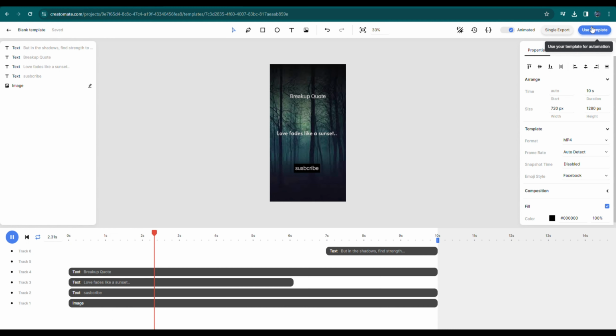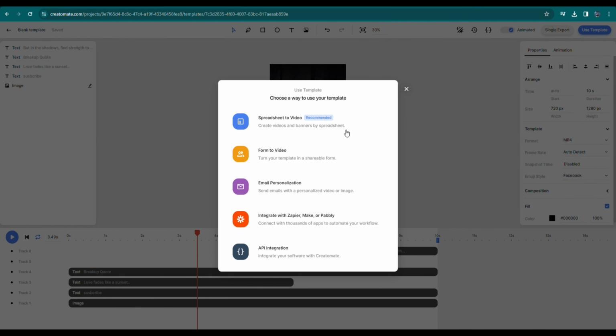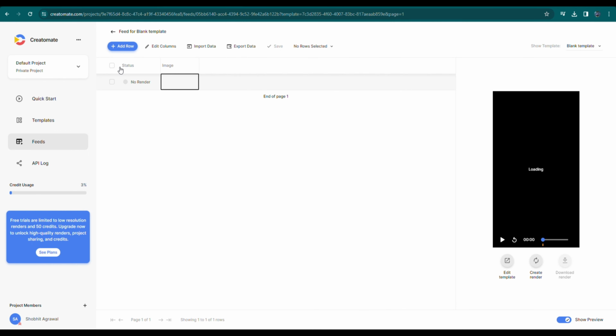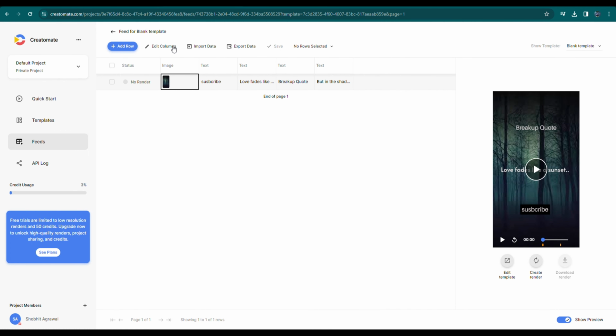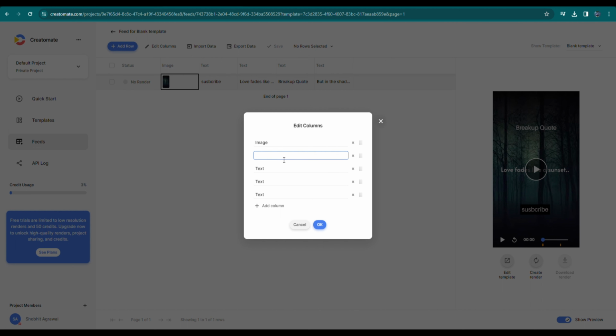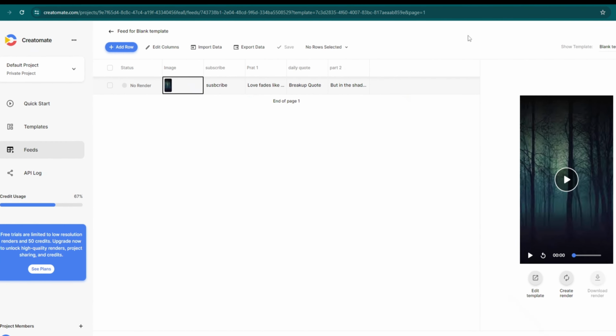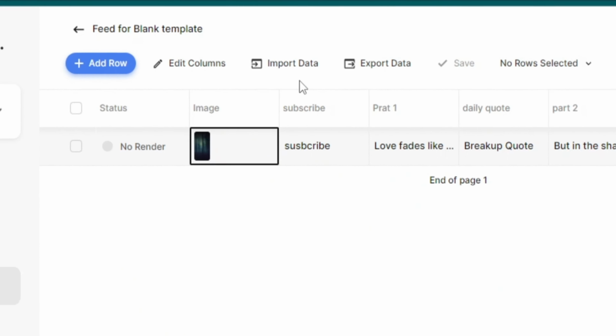Perfect. Now, go to Use Template. Then click on Spreadsheet to Video. Click on Continue. Now, first, go to Edit column and match it with your Excel data title. After that, you can add one video at a time or import your Excel file here. To import an Excel file, click on Import Data.